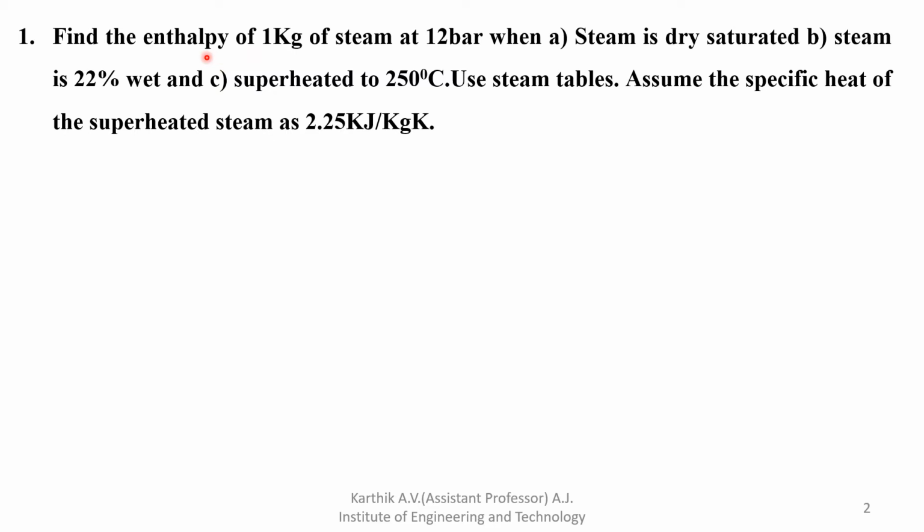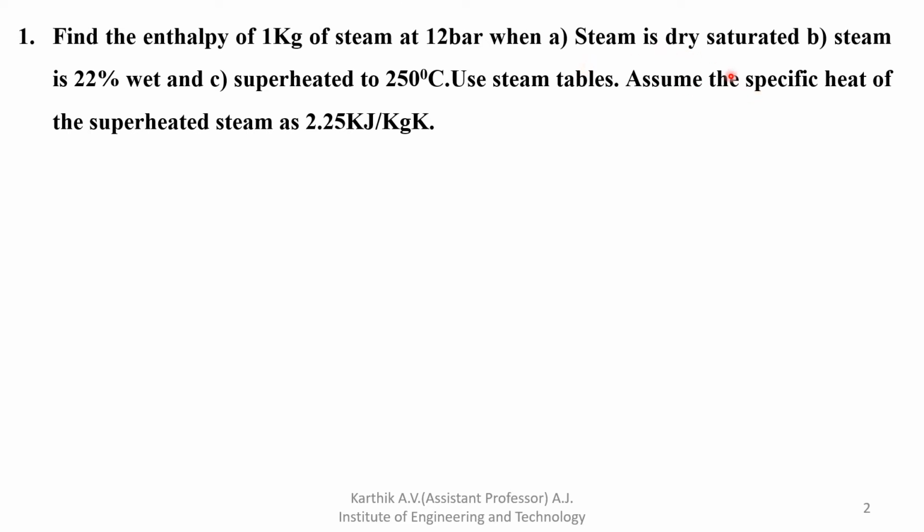How can we decide whether it is capital H or small h? Capital H or small h depends on whether the mass is given. Here 1 kg is given, so there is no difference. If instead of 1 kg they gave 5 kg, then specific enthalpy is not equal to enthalpy, because divided by mass, the answer will vary. If 1 kg is given, then enthalpy is equal to specific enthalpy, of steam at 12 bar pressure. This pressure is required to note down the data from the steam table for a particular pressure.